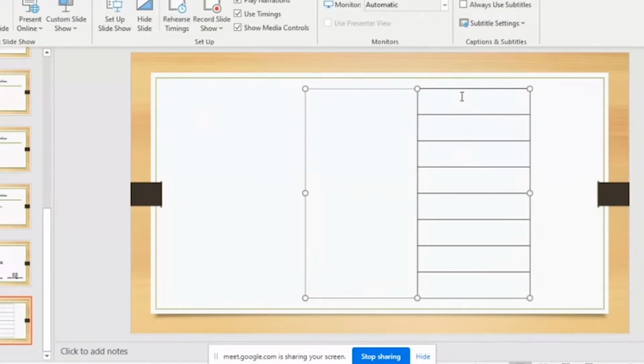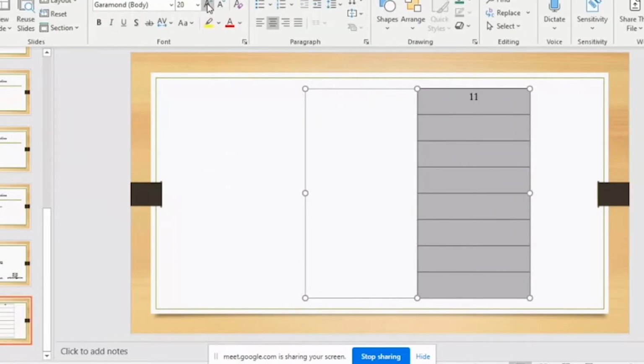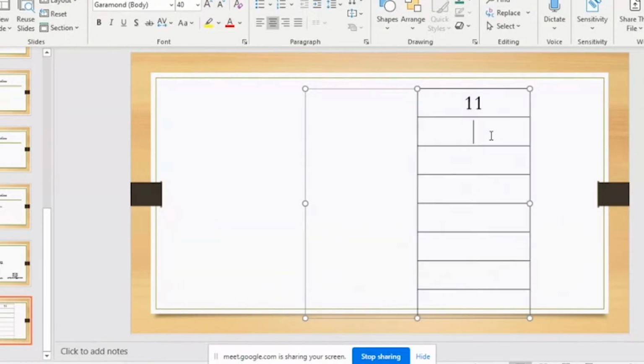Consider this is your memory. So what are the numbers? How many numbers am I storing? Assume I'm storing 11 here. So let me increase the size of it. Your 11 is here, 2 is here, 3, 4, and then 15. These are the elements. So here is your starting address.